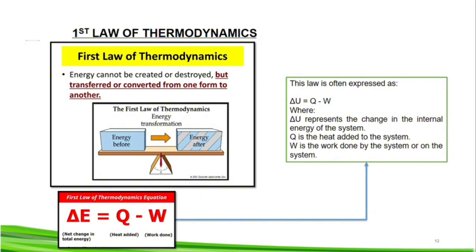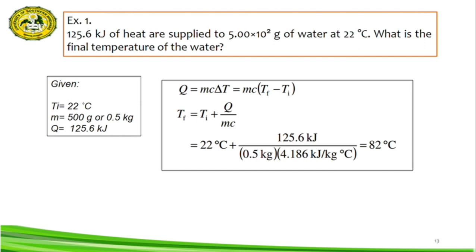For better understanding, let's proceed to problem solving number 1. Example number 1: 125.6 kilojoules of heat are supplied to 500 grams of water at 22 degrees Celsius. What is the final temperature of the water? First, we have to write all the given values.